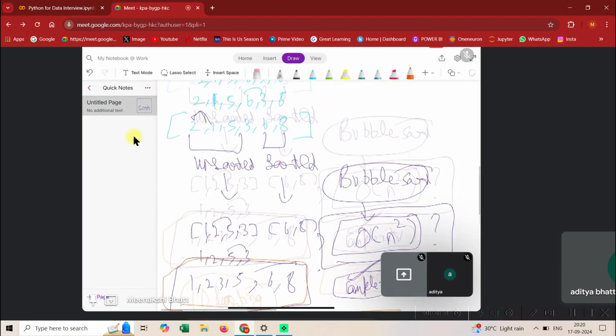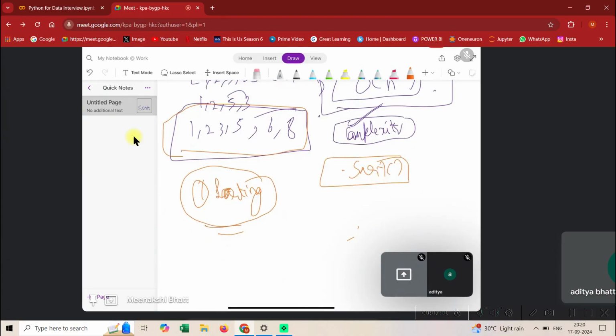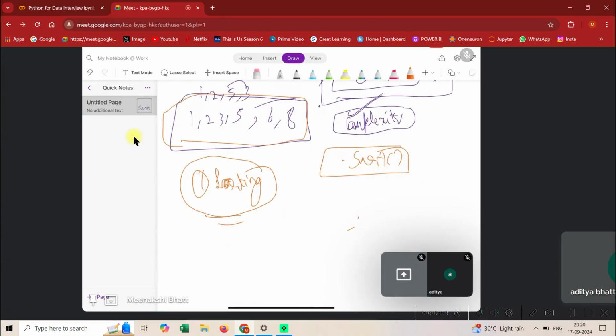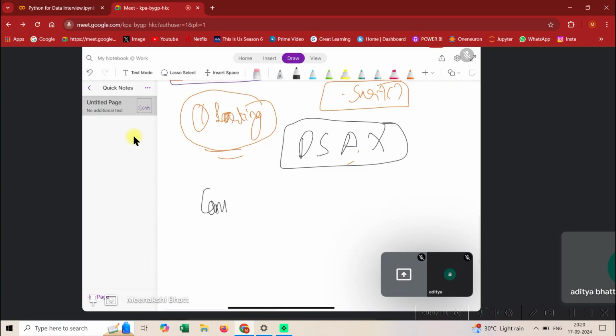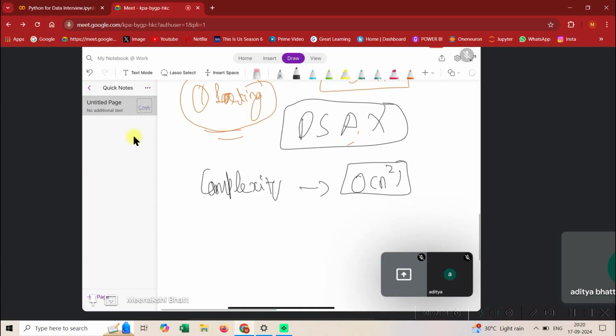Now the thing, guys, is why you need to understand complexity. Let's say you leave DSA as well. Leave DSA, DSA is not required. But understanding complexity is perhaps a very important thing. Like I said, time complexity here is O of n squared. Leave that if you don't understand, we'll talk in some other lecture. But essentially complexity means how much time it takes. Okay. So guys, there are a lot of people who are building LLMs today.